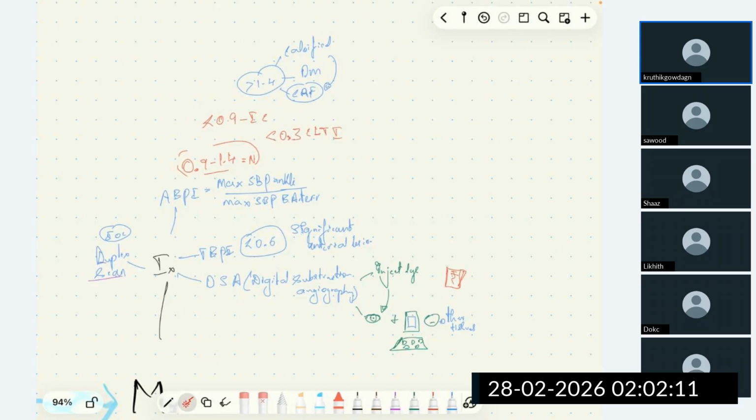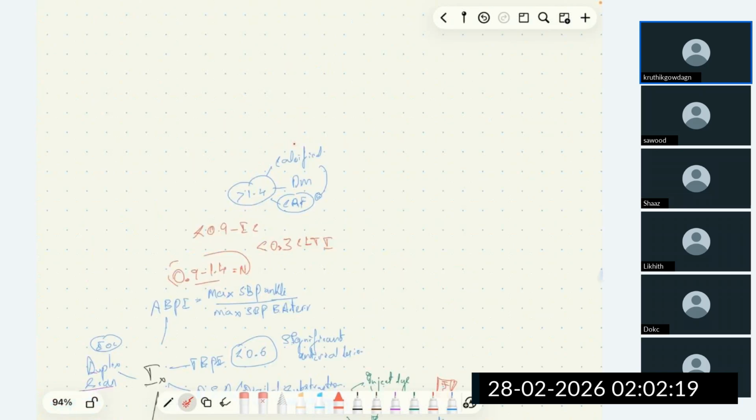If it is more than 1.4, what is it? It doesn't mean that the patient is healthy. It means that the vessel is calcified, and so the ankle brachial pressure index is showing variation. It is seen in case of calcified vessels, it may be familial, or the medial calcification in case of chronic renal failure. Why it occurs, we discussed when we discussed CKD.